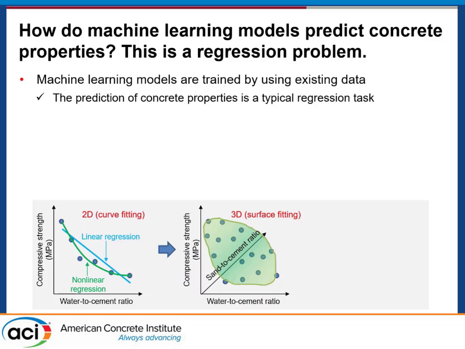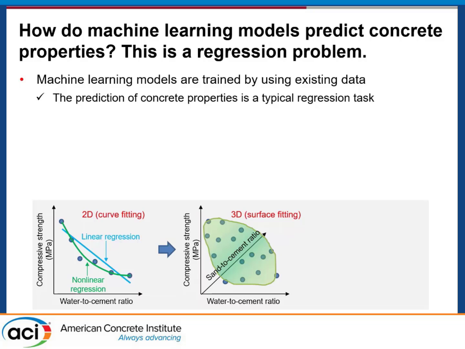And then we extend this problem to consider two variables. We add the sand to cement ratio, and then we can still generate a regression relationship. So this will become a surface, right? It's not a straight curve.